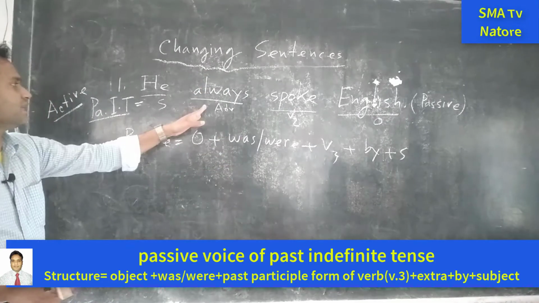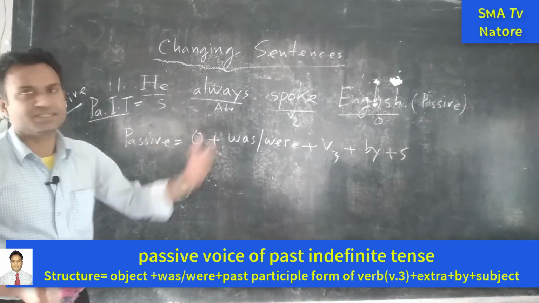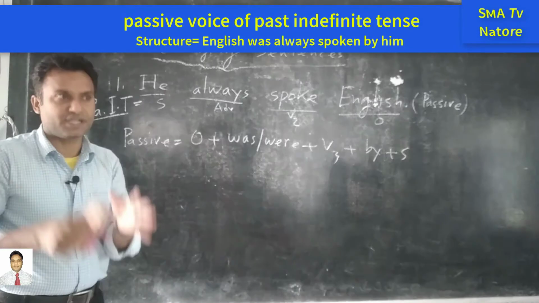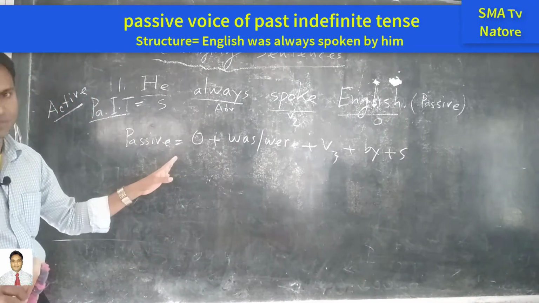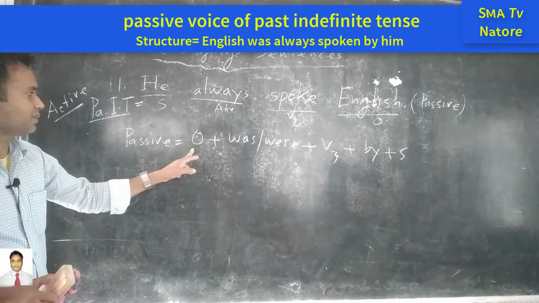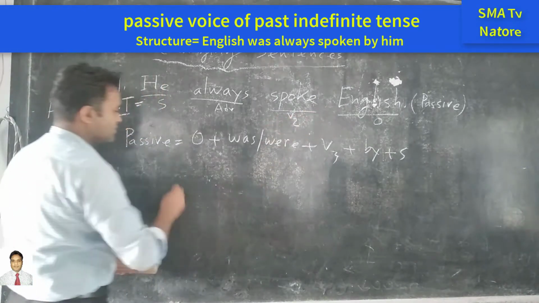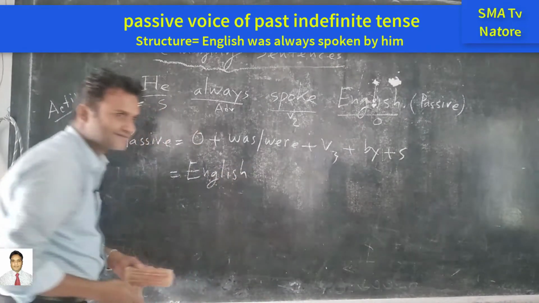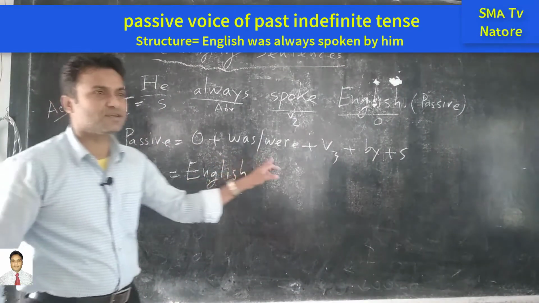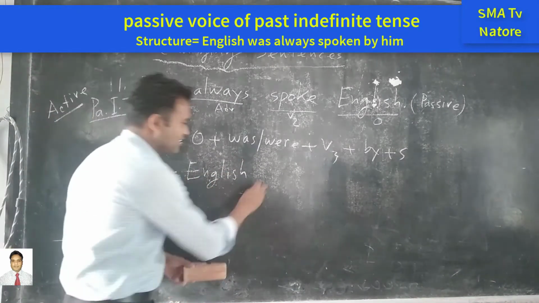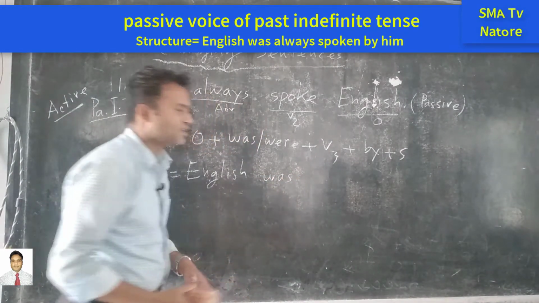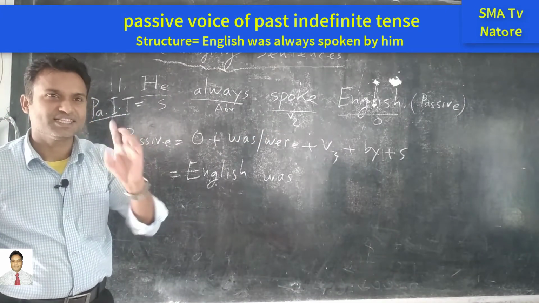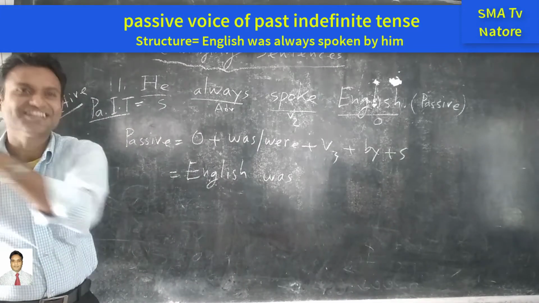Okay, actually the adverb can sit anywhere in the sentence, there is no problem. Generally not inside a phrase, for example, in the noun phrase. Okay, so here what happened? We have to take this part as the object. Yes, English, good. Naim is very active. Okay, good. Next one is was or were. Good. You know about it. Next one, we have to take the past participle form. Spoke, no, no. Speak, spoke, yes, she is correct. Spoken.